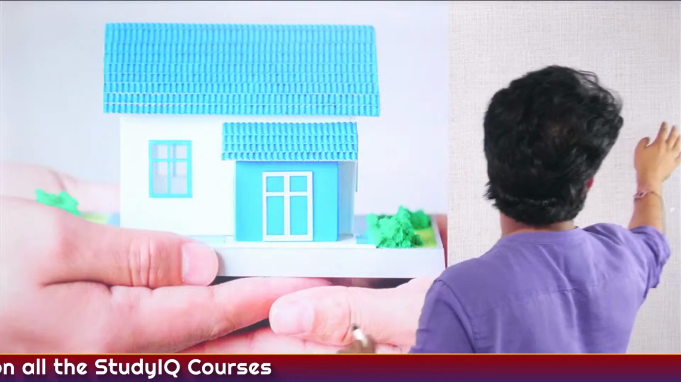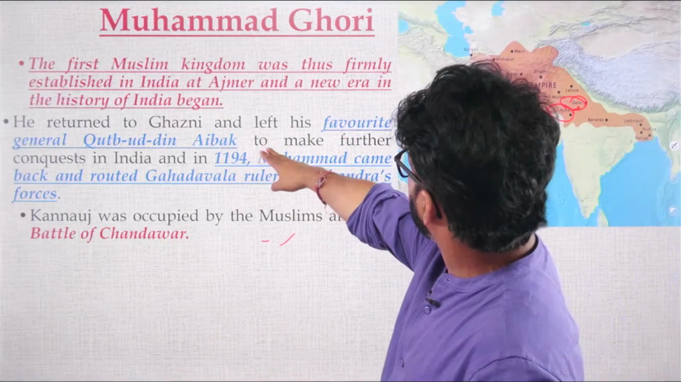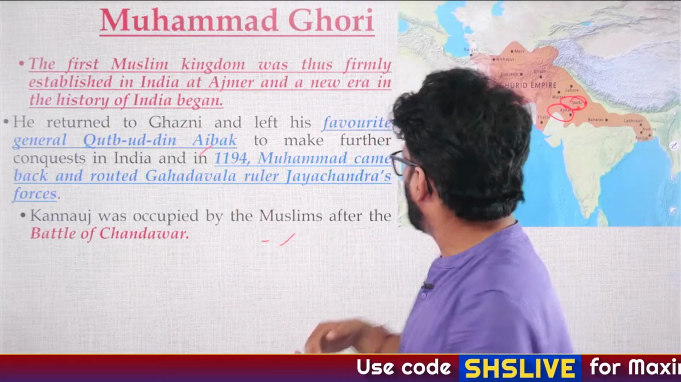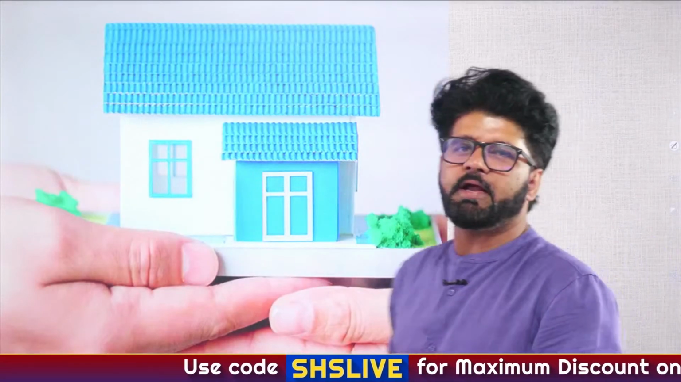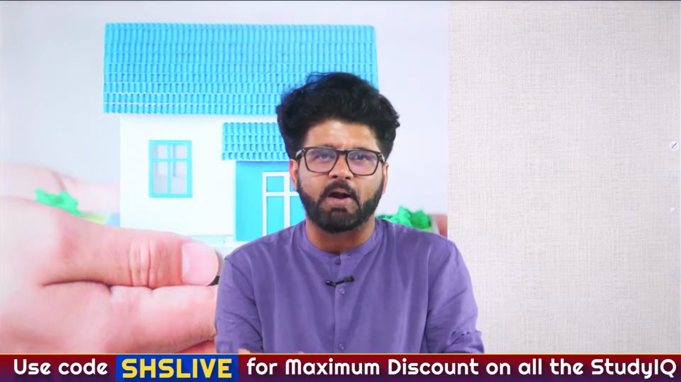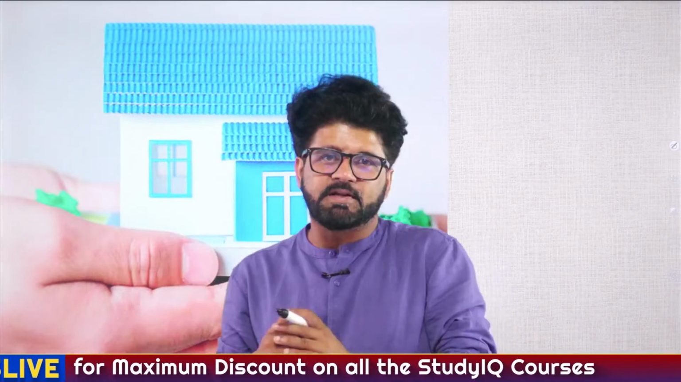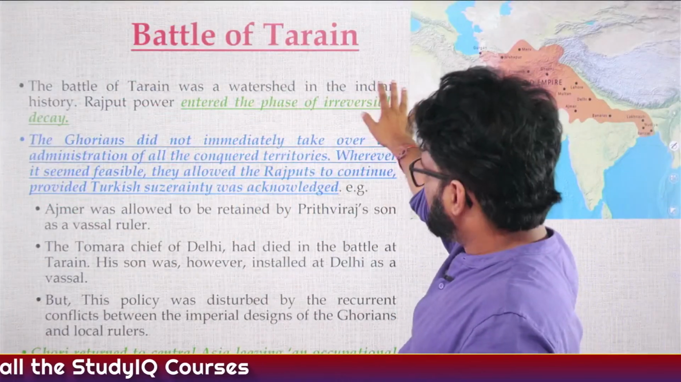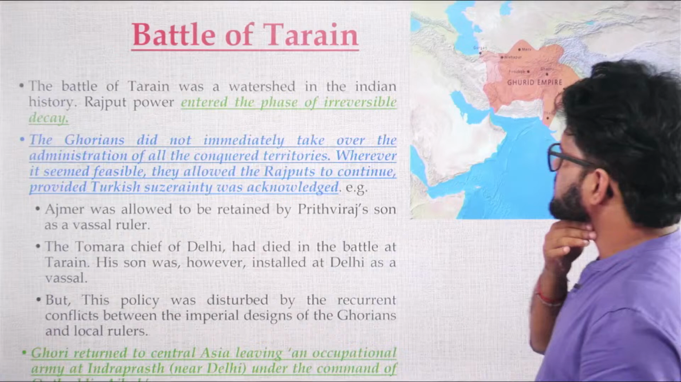And then in between he will go to his house. So he returned to Ghazni and left his favorite general Qutubuddin Aibak to make further conquests in India. Why? Because home is home. You want to go back to your home to see how your friends and relatives are doing. That's why. Battle of Tarain, a watershed, and again all these things they have written here.